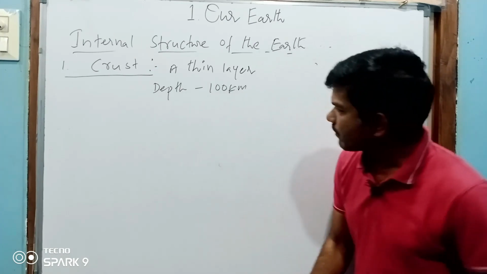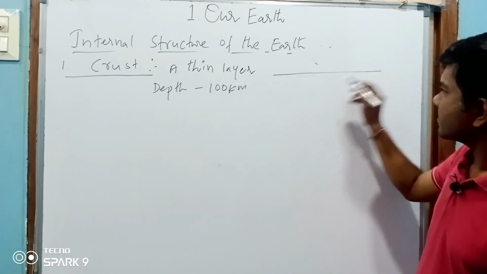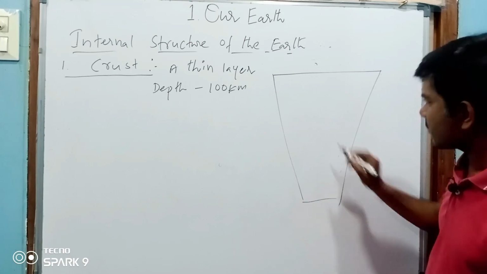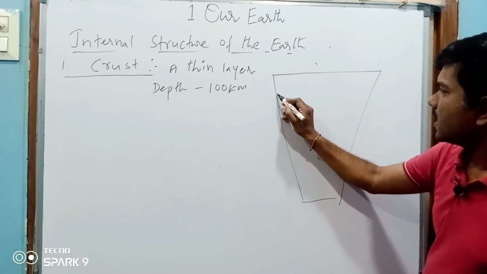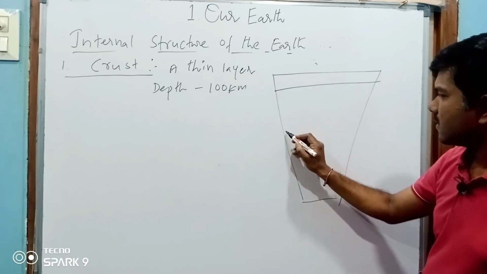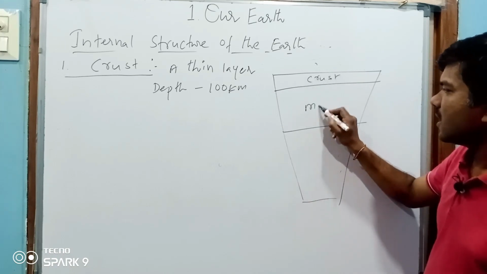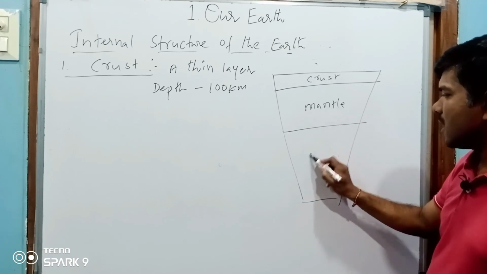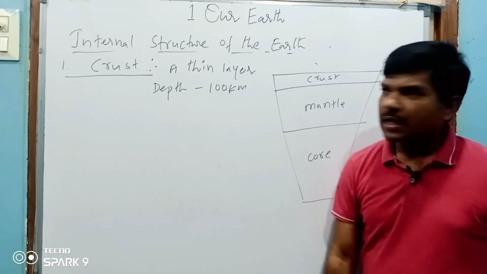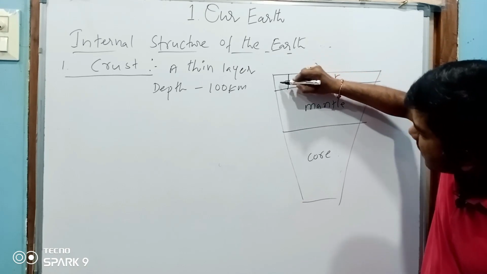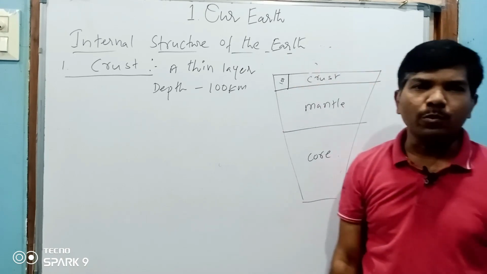For example, see, this is crust, this is mantle, and this is core. The depth from the top to this edge is only 100 kilometers.